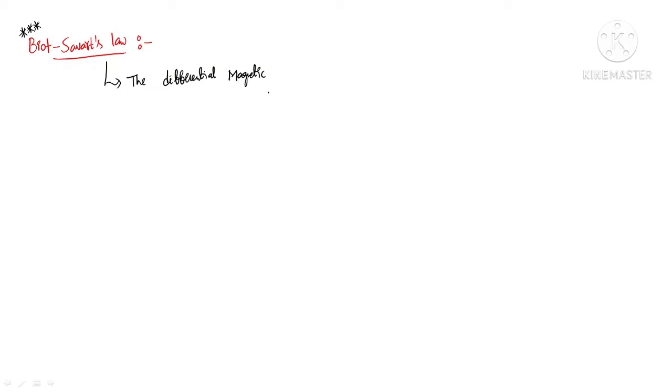So the differential magnetic field intensity due to a small current element is always